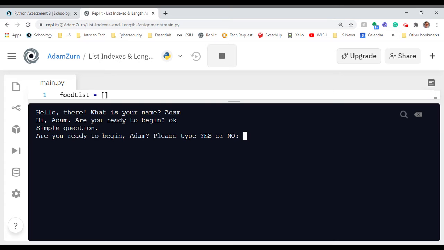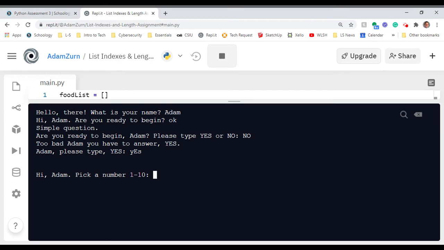So basically, I've got a little while loop here, and it is looking for a yes or no response, and it's set up to prevent invalid entries. So let's say, no, actually, I'm not ready to begin. Too bad, Adam. You have to answer yes. Adam, please type yes. All right, looks like I have no choice here. Let me type yes very weirdly, and let's see if we move on. We sure do. So we've got some dot notation in there that is allowing the answer to work regardless of how I kind of do yes.